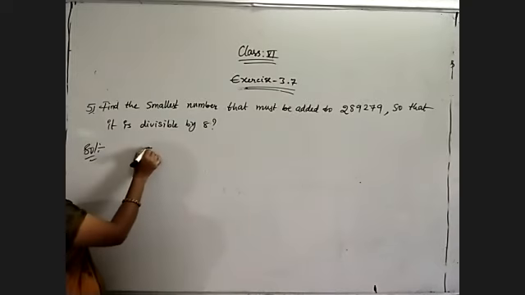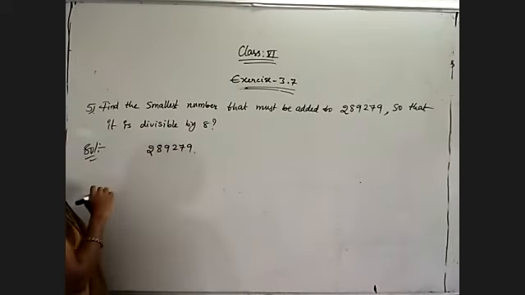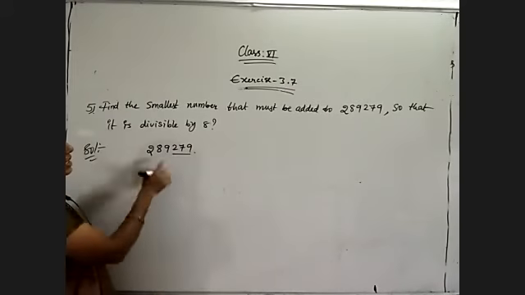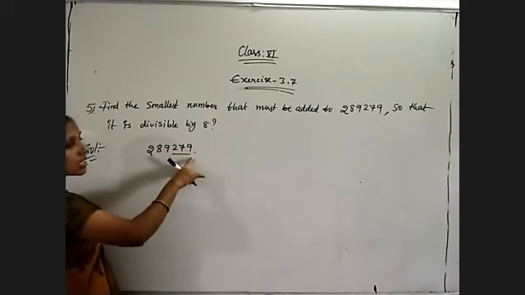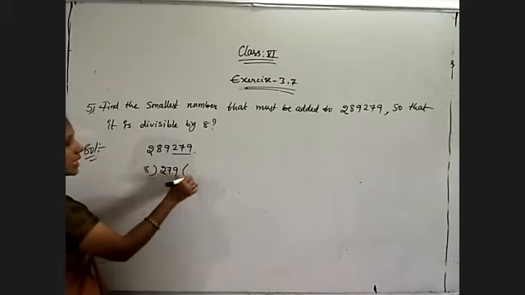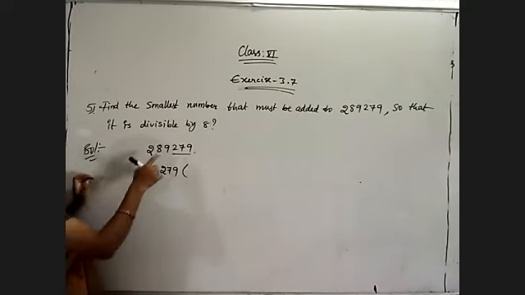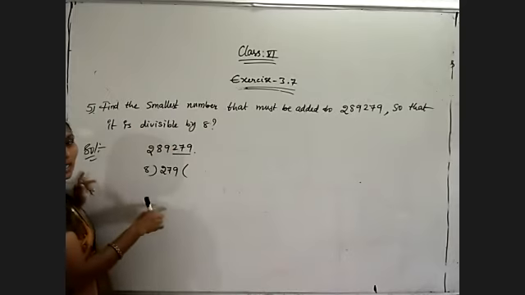What is the given number? 2,89,279 is the given number. What are the last three digits? Divisibility rule of 8, no. So the last three digits are 279. Whether 279 is divisible by 8 or not, it will not be divisible, because we must add something to that number, then only it will become divisible.